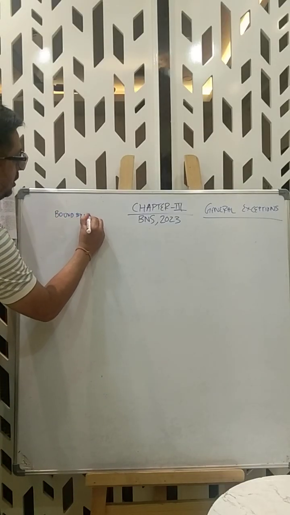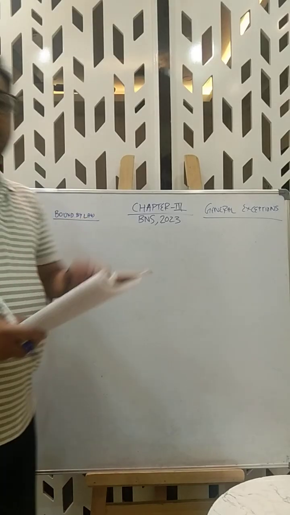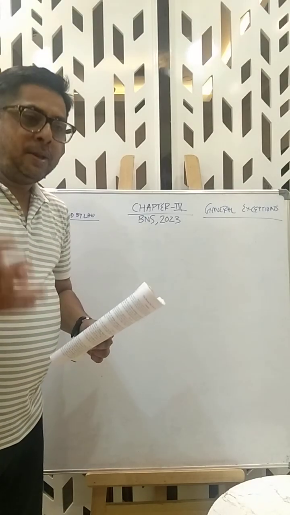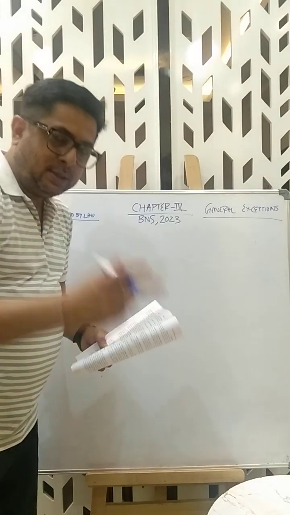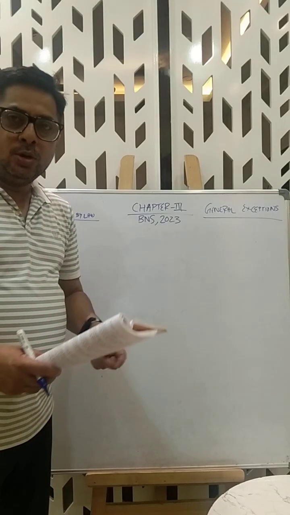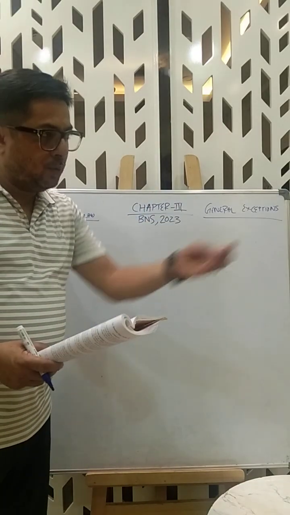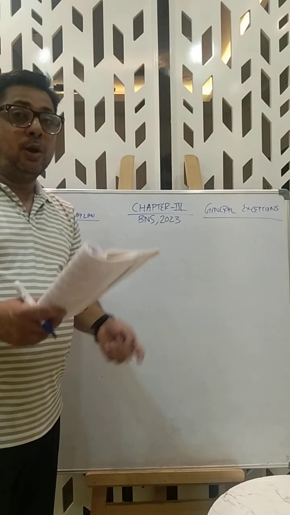Bound by law. Now what is bound by law? Bound by law means, say, a police officer directs his subordinate to open fire and he fires and someone dies. Someone has died, but would that be an offense?